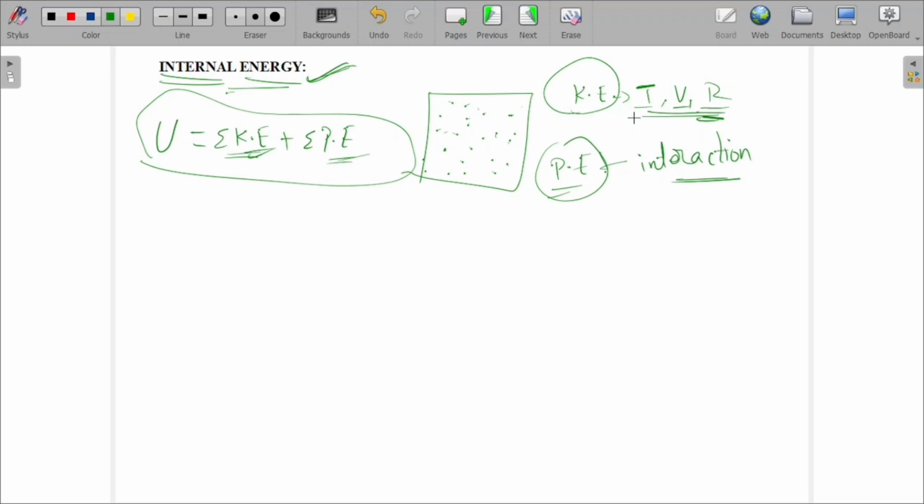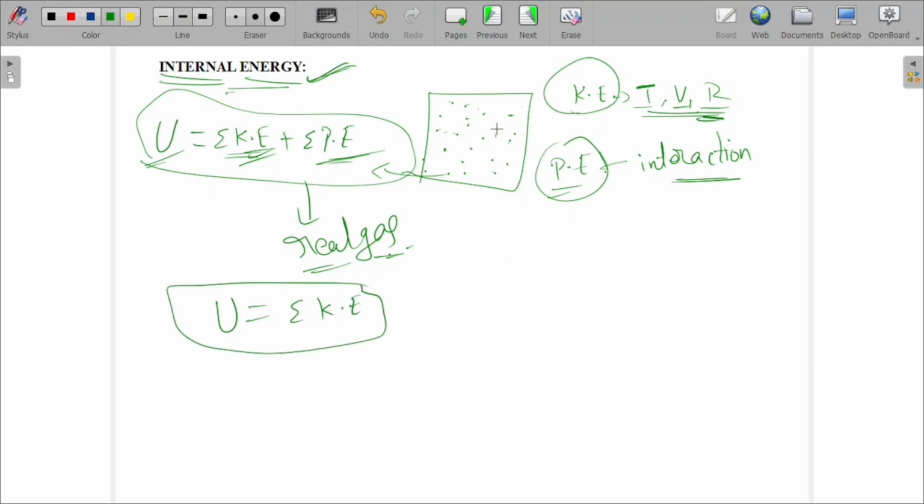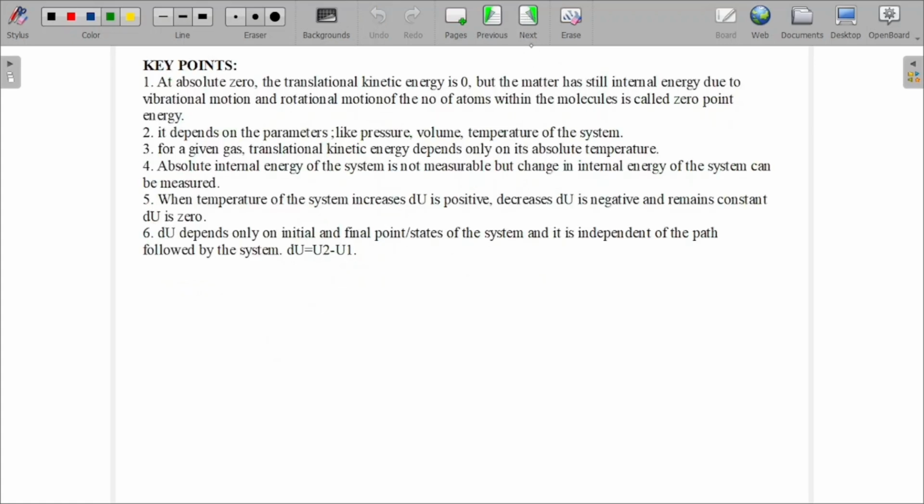A gas which has both kinetic energy as well as potential energy in its internal energy is called a real gas. If it has only kinetic energy, meaning there is no interaction between the molecules, that gas is called an ideal gas. So this is the internal energy for a real gas, and for an ideal gas there is no potential energy. Clear? We'll see some important points regarding this.